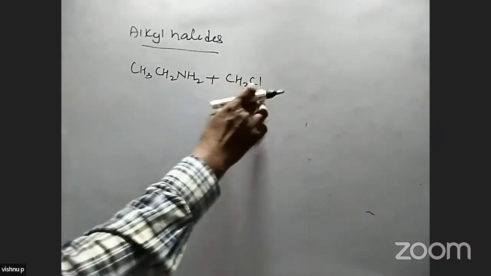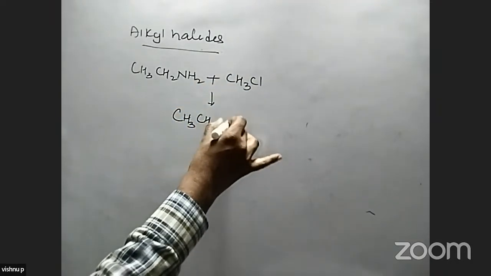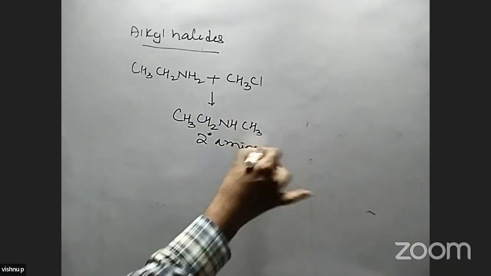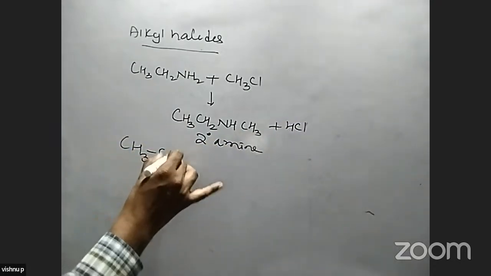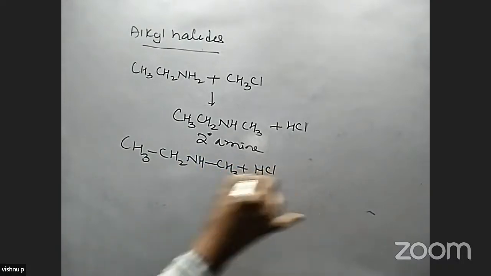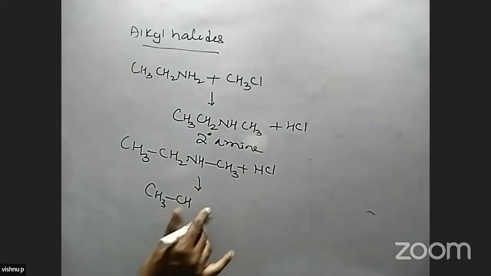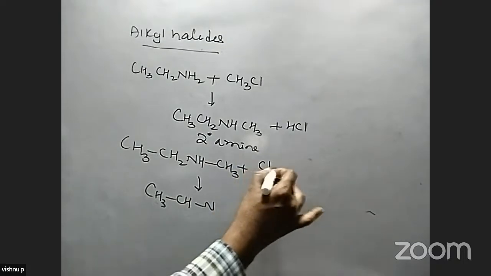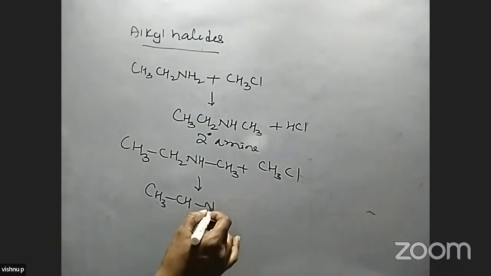So here hydrogen is displaced by chlorine and the compound is CH3CH2NHCH3. It is called a secondary amine, and here HCl is separated. The secondary amine is again treated with CH3Cl.